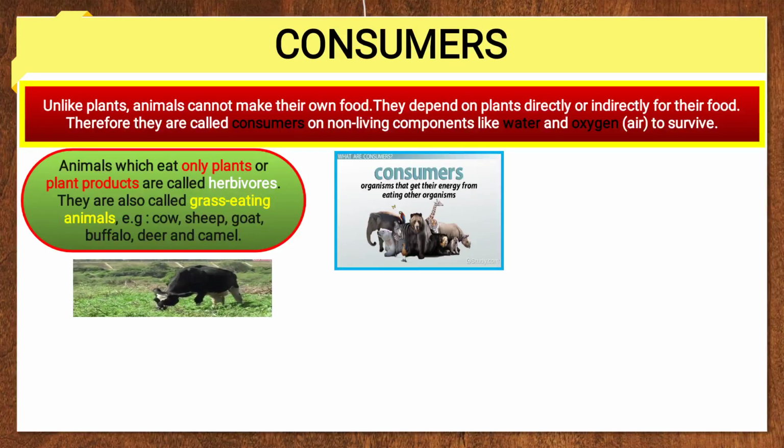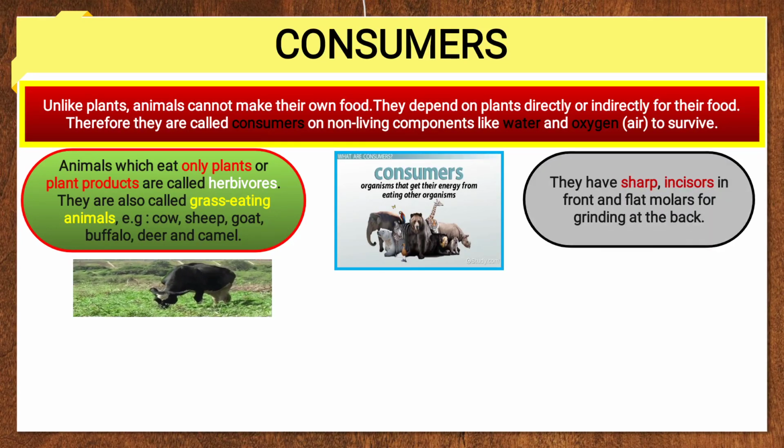Now consumers are of various categories. Number one, herbivores. Animals which eat only plants or plant products are called herbivores. They are called grass eating animals. As you see in the picture, the cow is grazing the grass. So the cow is coming in herbivores. Sheep, goat, buffalo, deer and camel, they all are herbivores. Now the special features, teeth: they have sharp incisors in front and flat molars for grinding at back.